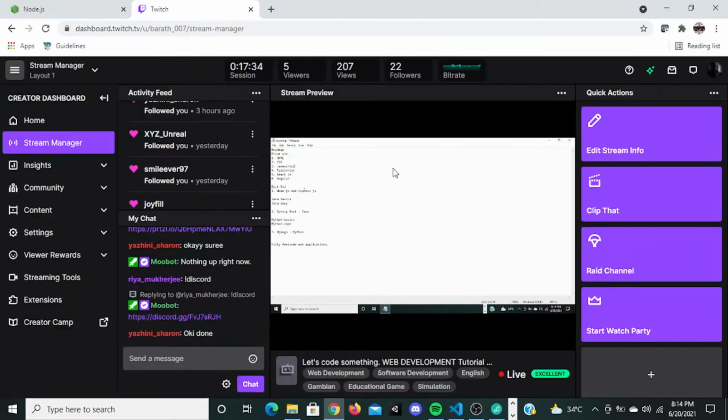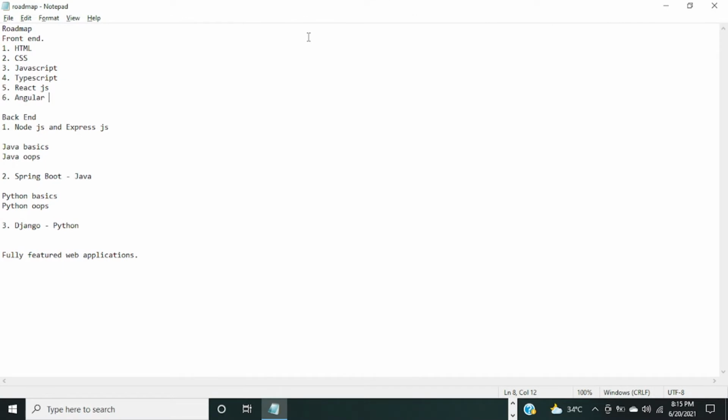Let's start. So what is web development? Web development is nothing but creating websites so that people all around the world can see your information or your advertisements or something like that. If you have any business, you can create a website for that. There are social media websites, there are blogs, for example Wikipedia, Quora, everything is a website, transferring data into the world wide web using websites. So we are going to develop a website.